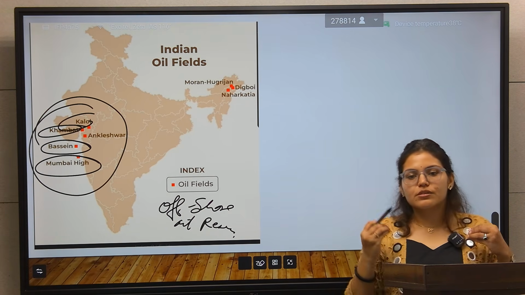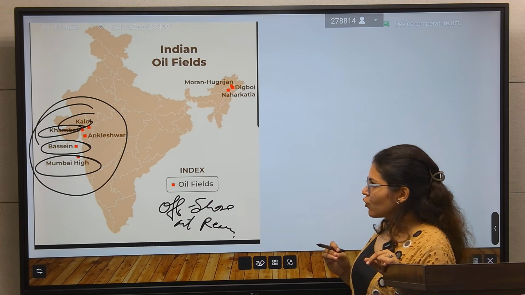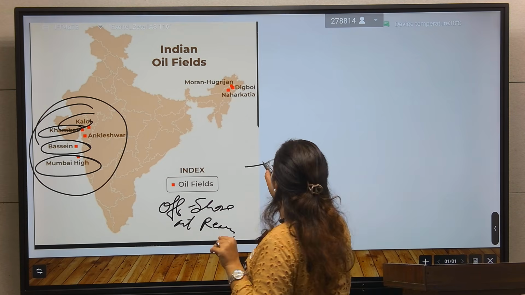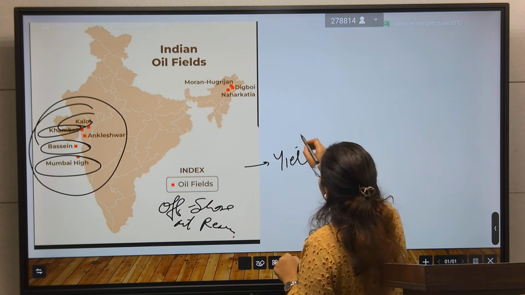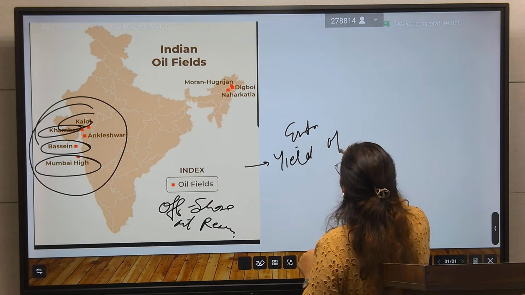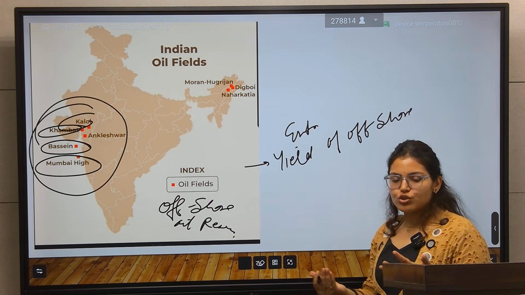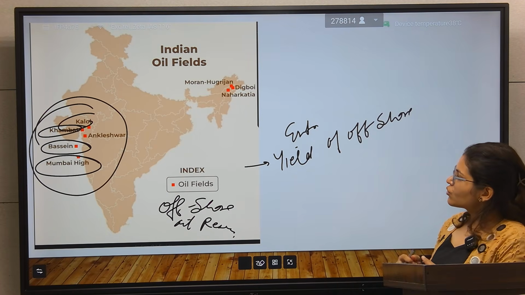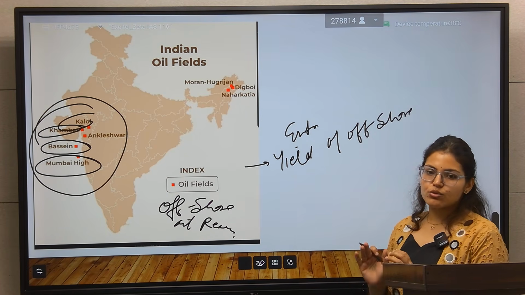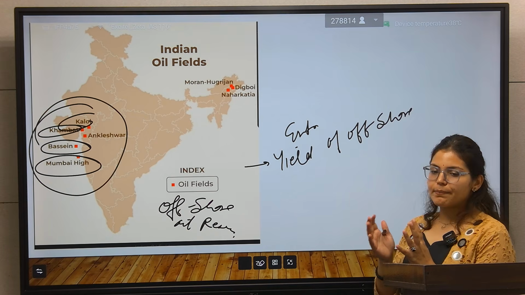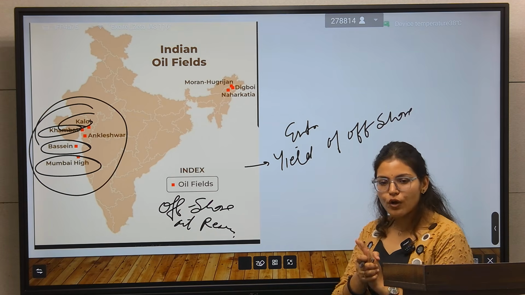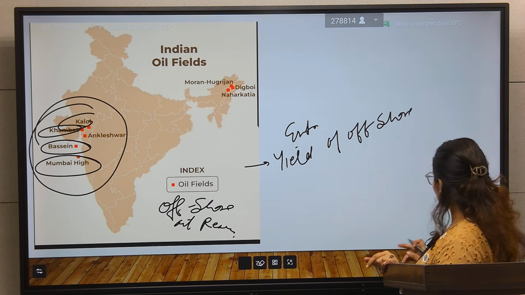We emphasize offshore oil reserves also, because the extraction yield of offshore is much higher than the onshore oil reserve. So this can be one difference also. The yield capacity or the extraction yield of offshore is more than the onshore.